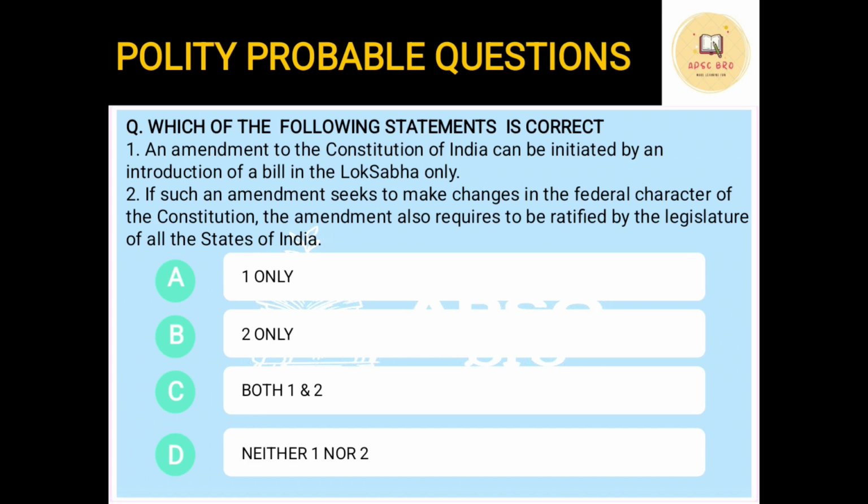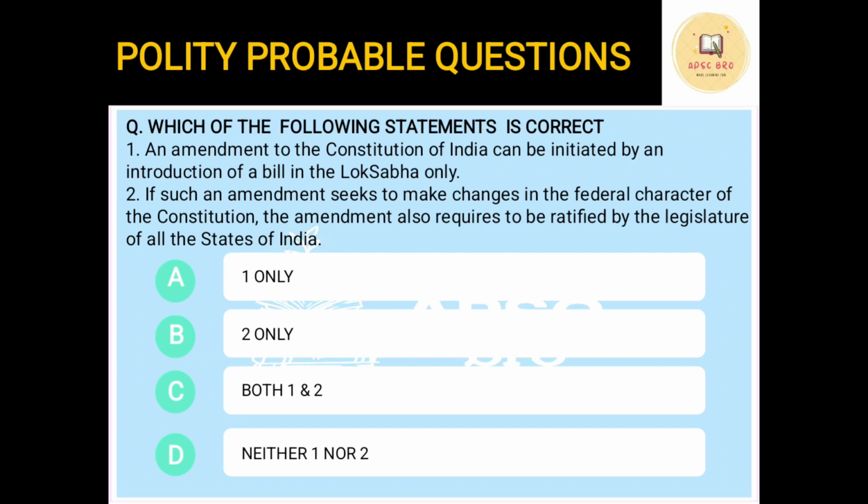Okay, the statements are: option 1, the amendment of the Constitution of India can be initiated by the introduction of a bill in the Lok Sabha only. Option 2, if such an amendment seeks to make changes in the federal character of the Constitution, the amendment also requires to be ratified by the legislatures of the states of India. Now, in the previous question we already know that an amendment bill has to be passed separately by both Lok Sabha and Rajya Sabha, and hence it is not possible to have a joint sitting.